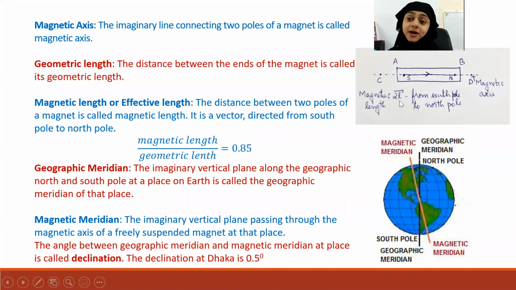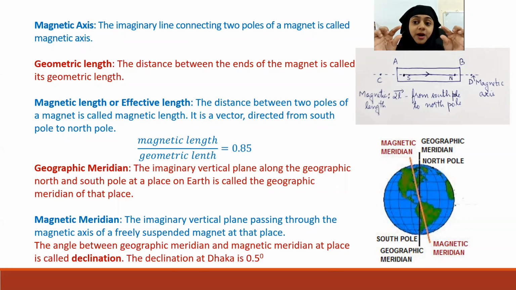Do you remember dipole? In electrostatics, you learned dipole. What is a dipole? Two equal and opposite charges separated by a small length. And that small length between plus Q and minus Q charge was named as 2L. Remember?